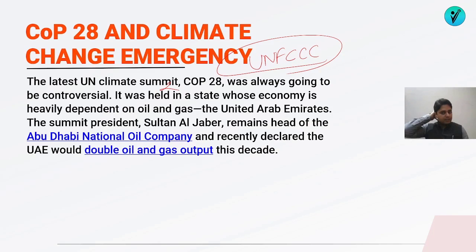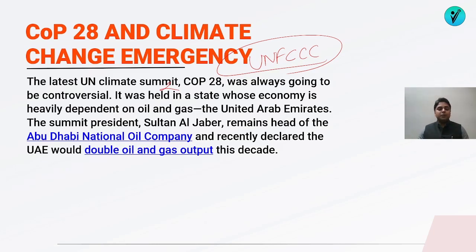And under this, the last major agreement was the Paris Agreement of 2015. The target for the whole world is to contain the global average temperature rise to well below 2 degrees Celsius and preferably 1.5 degrees Celsius. So to fulfill that, these countries, these parties meet every year. India is also a party.